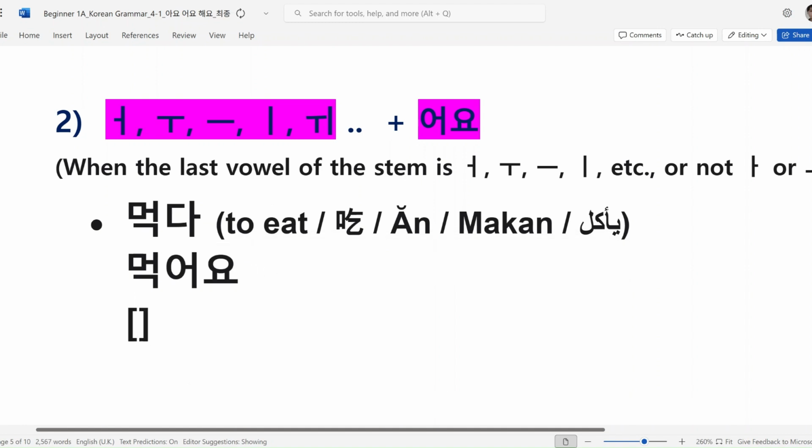How do you pronounce this one? The sound is 먹어요. Don't say it separately. You should write 먹어요, but you sound it linked.